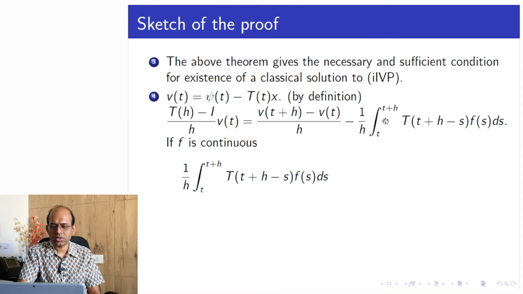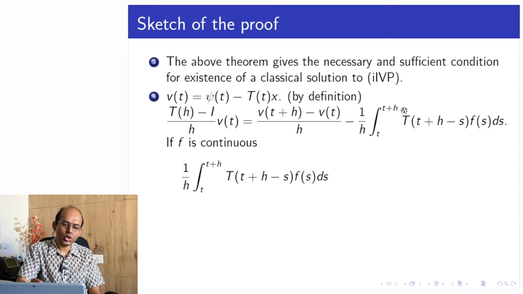As h tends to 0, this would be actually the value of the integrand by putting 0 instead of h, and then for the integration s from t to t plus h, instead of s I have to put small t here. Correct? So the limit of this thing would be the value of just the integrand, where h is replaced by 0 and s, the running variable, is replaced by t.